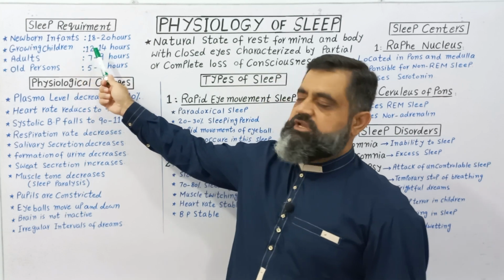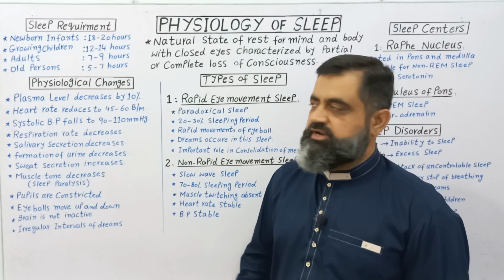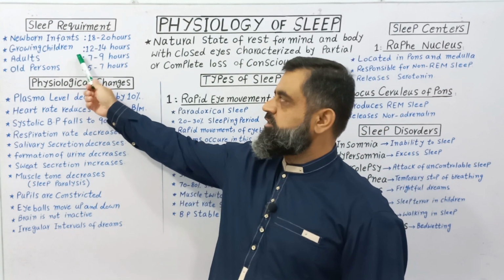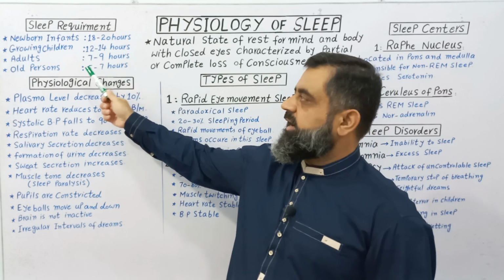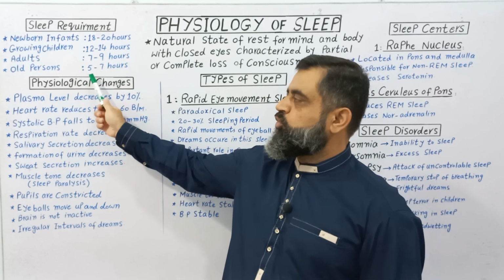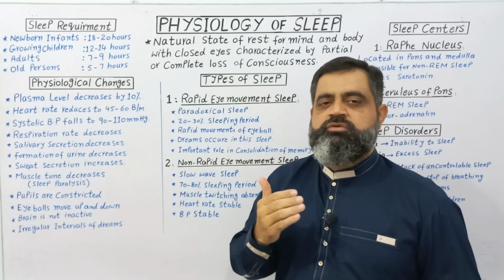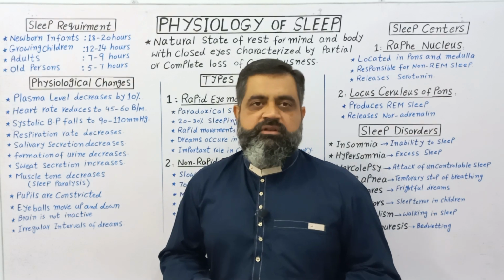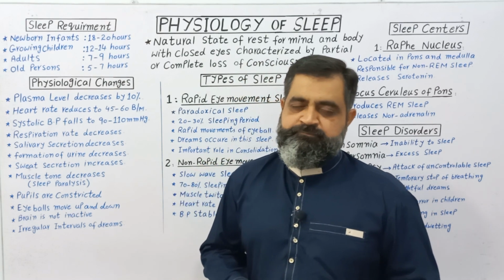Newborn infants usually require 18 to 20 hours of sleep every day. Growing children usually need 12 to 14 hours of sleep. Adults need 7 to 9 hours of sleep and old persons need 5 to 7 hours of sleep. So different people have different requirements of their sleep period.